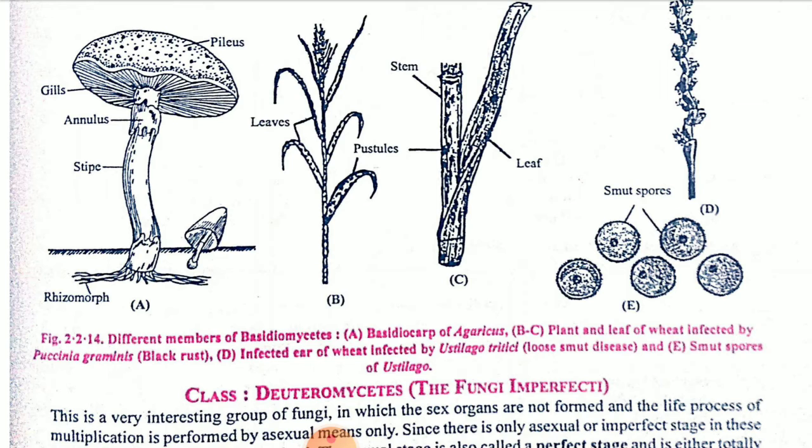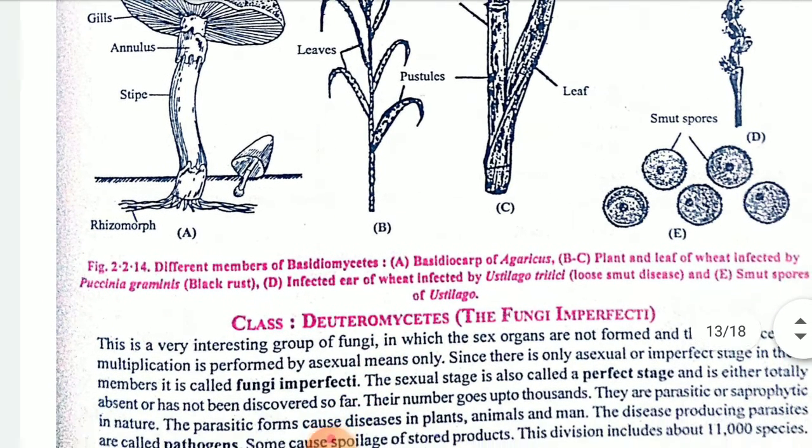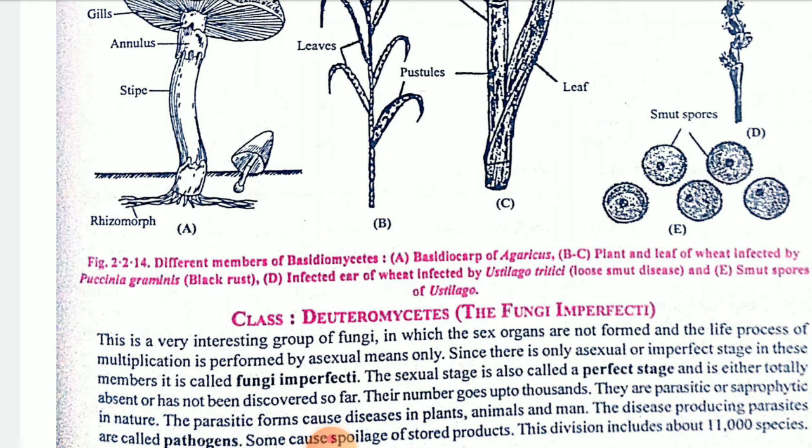Then smut spores, they will be powdery. You have seen in wheat, when the smut attacks the wheat, what happens? The wheat will be converted into a powdery substance. Okay, children.